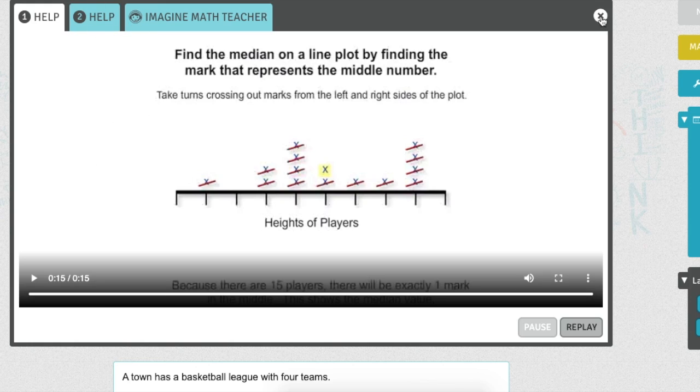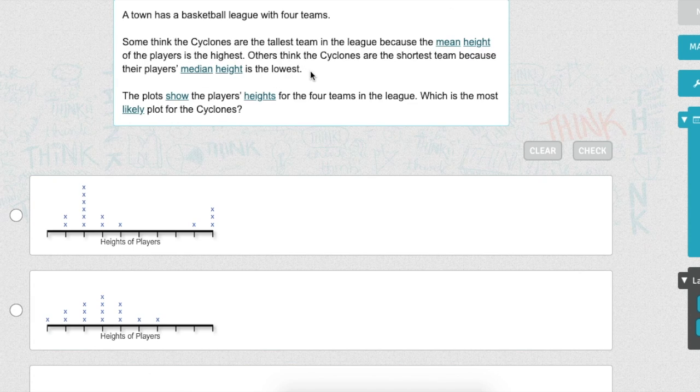Okay, and they said that, remember, the median was the lowest. So if I cross out this one, and this one, and this one, and keep crossing them out one by one, we're going to find that it's pretty low.